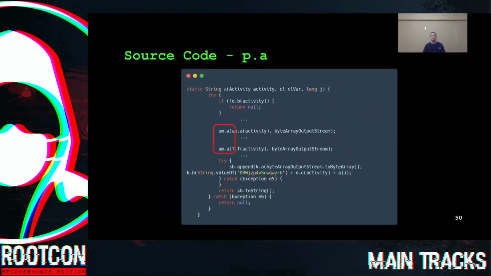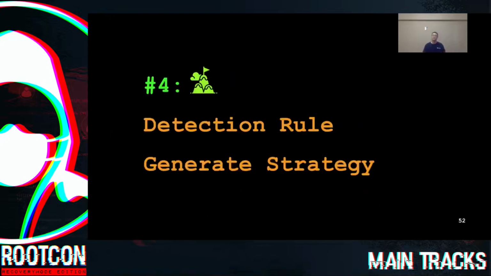As mentioned earlier, after collecting information from function ap.a and f.f, they use the information as an input for function am.a. And we notice one thing: function am.a used byte rate output string as one of its input parameters. And we know when saying byte rate output string, it means the function is probably trying to write the data into the file. This is amazing, isn't it? So with Quark engine, malware analysts can really boost up their productivity.